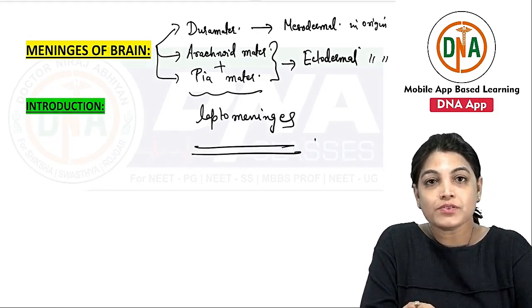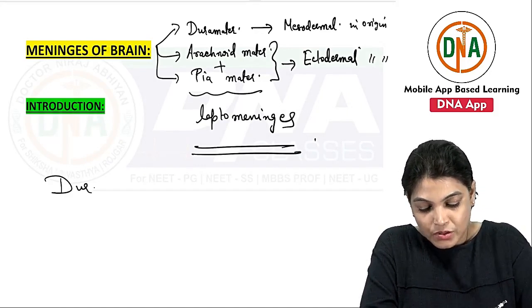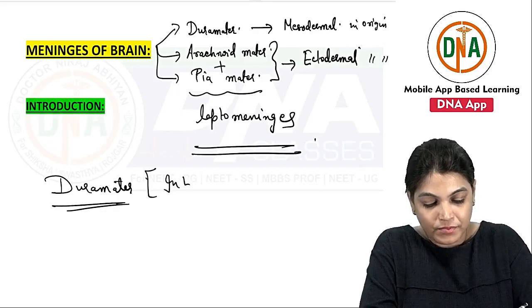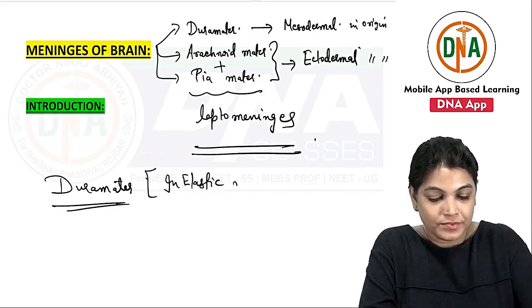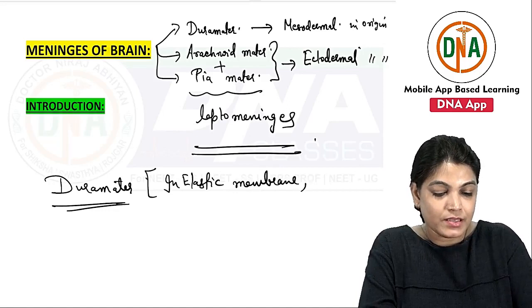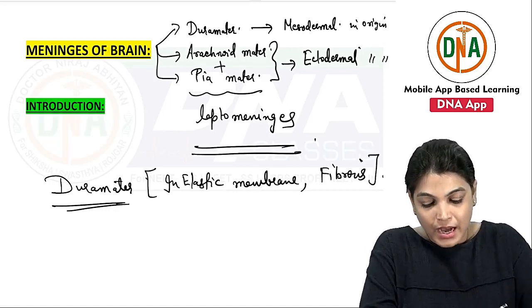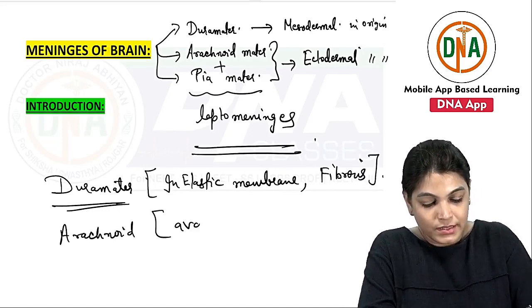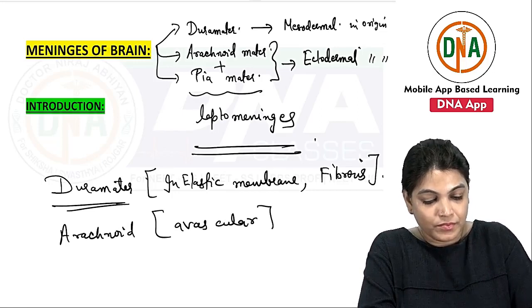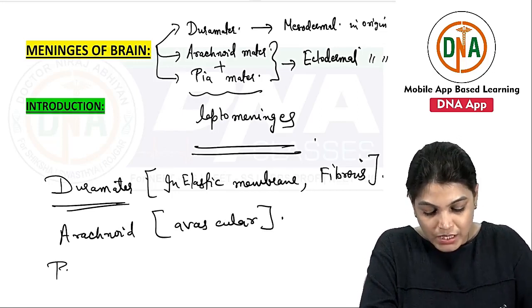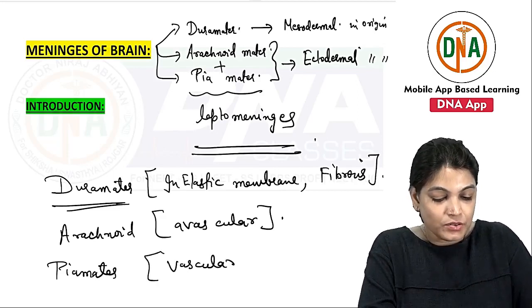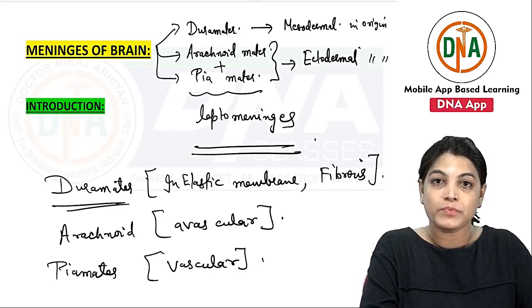Dura mater is the toughest of all layers. It is an inelastic membrane, which is fibrous and lying more externally. The arachnoid mater is avascular, and the most inner is the pia mater, which is vascular and is quite adherent to the brain surface.